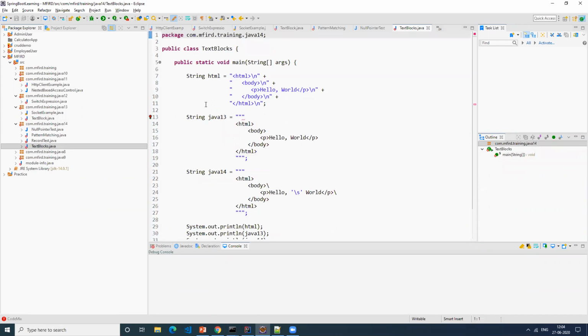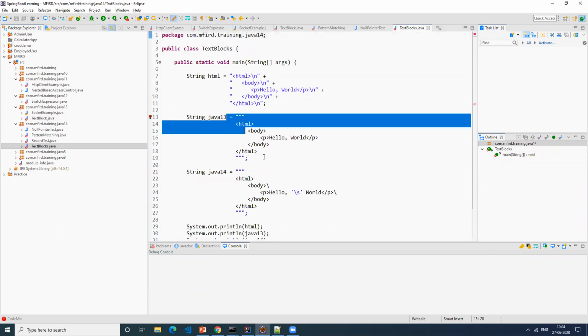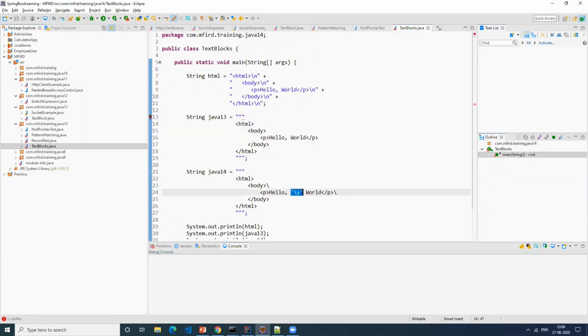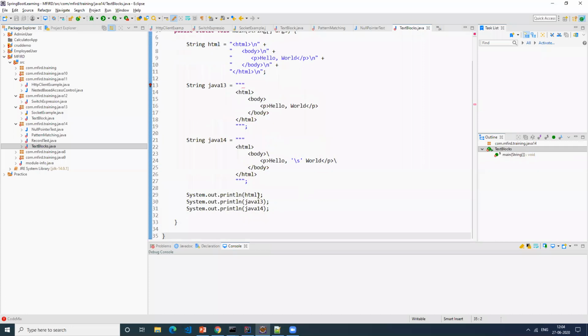This is how we write the code in Java 13. In Java 14, you can add backslash s. You can also add a backslash at the end of a line. This slash will take it to the next line. Earlier, you used to do it with backslash n. With the slash, it assumes you want to go for the next line. These are the two new things they have added, the slash and backslash s.